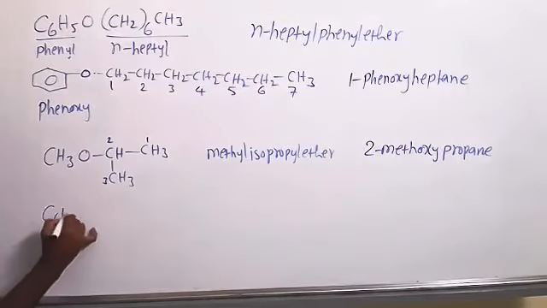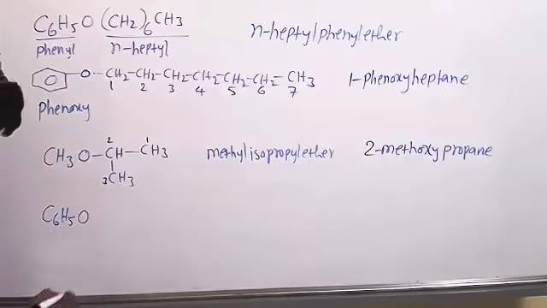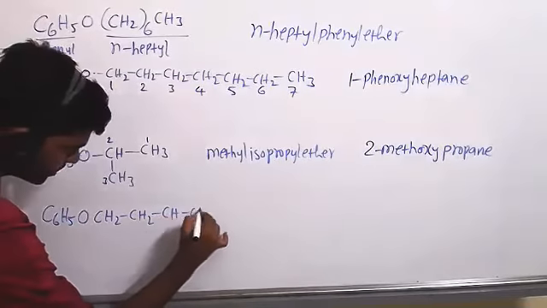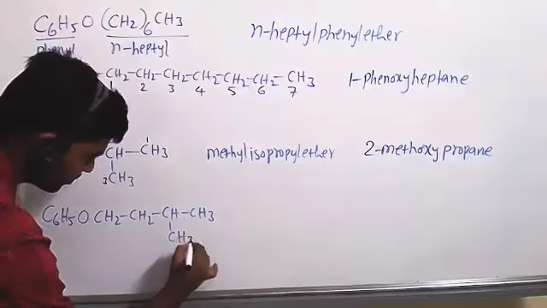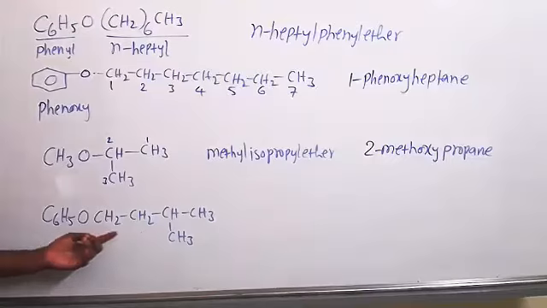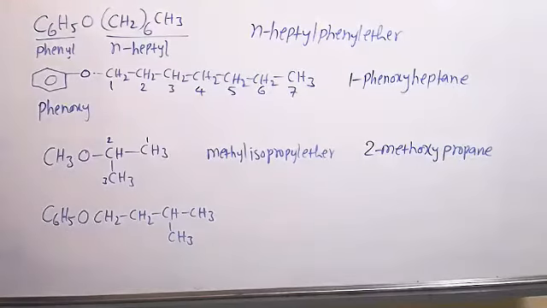Next, C6H5 O CH2 CH2 CH CH3, here CH3. So this side phenyl, this is pentyl, that is isopentyl.